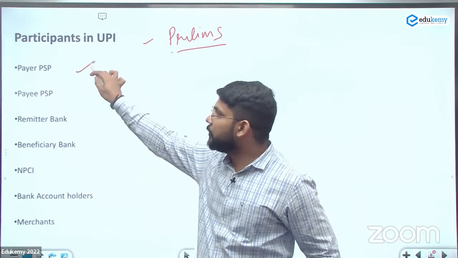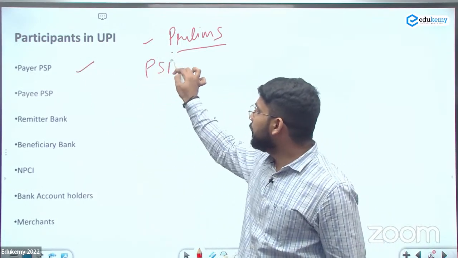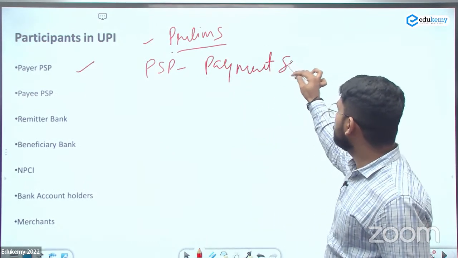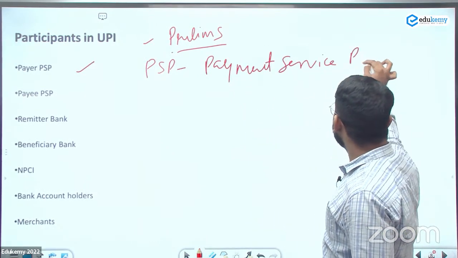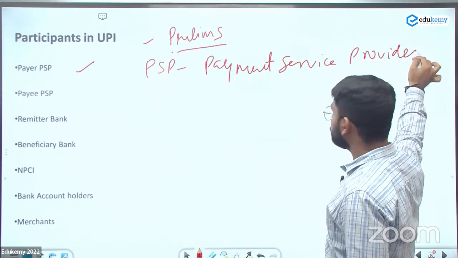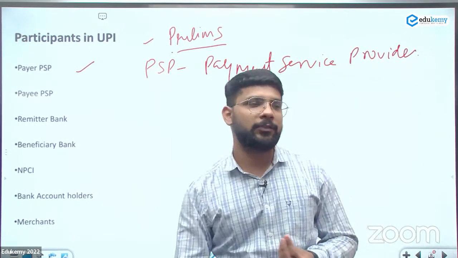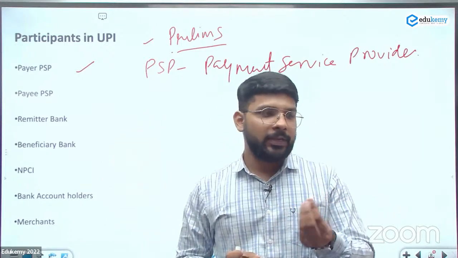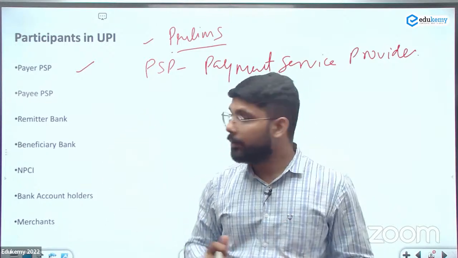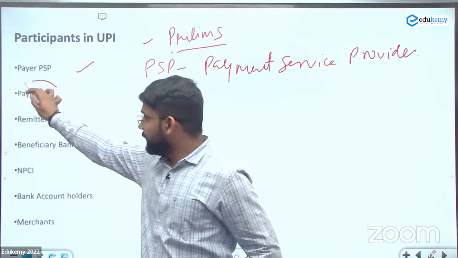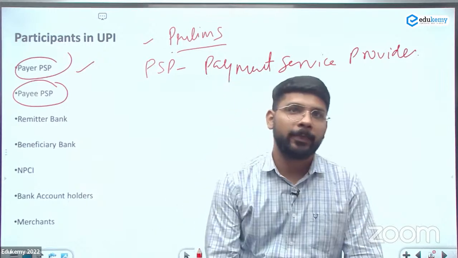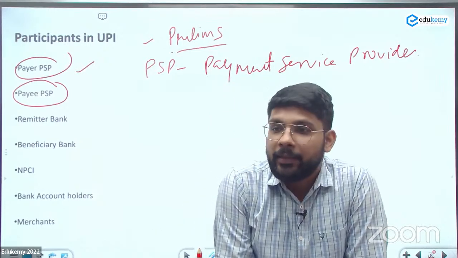Payers payment service provider. Here PSP means payment service provider. Payee PSP means the merchant whom we are paying, the payment service provider. This is the payee payment service provider. This is the payer's payment service provider. Remitter bank. Then the beneficiary bank.